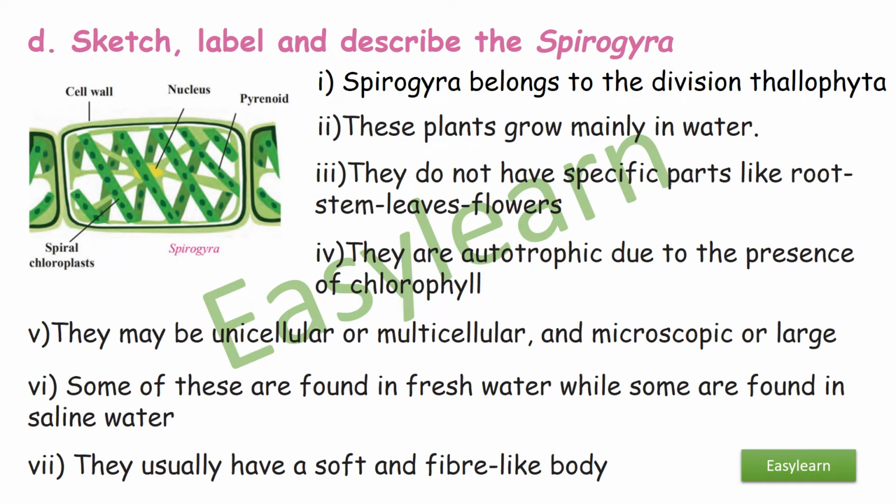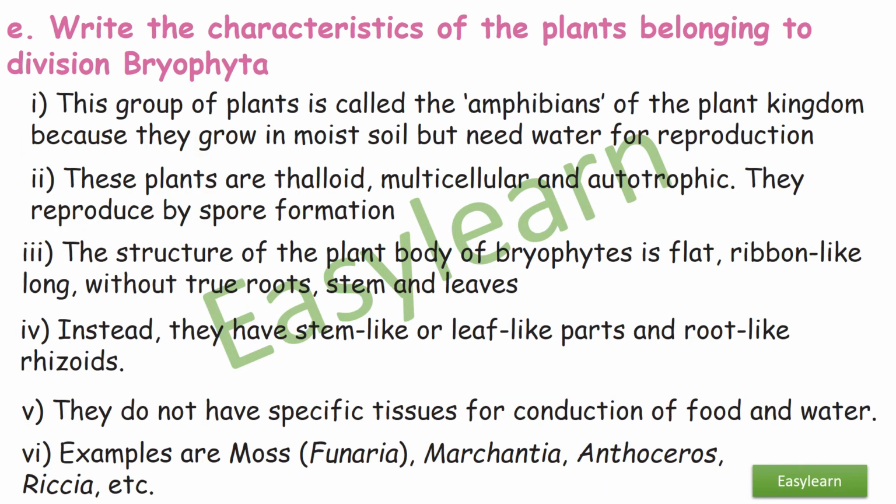Sketch, label and describe the Spirogyra. So here is a diagram of Spirogyra, neat and labeled diagram. Spirogyra belongs to division Thallophyta. These plants grow in water. They do not have specific parts like roots, stem, leaves, flowers. They are autotrophic due to the presence of chlorophyll. They may be unicellular or multicellular and microscopic or large. Some of these are found in fresh water while some are found in saline water. They usually have a soft and fiber-like body.